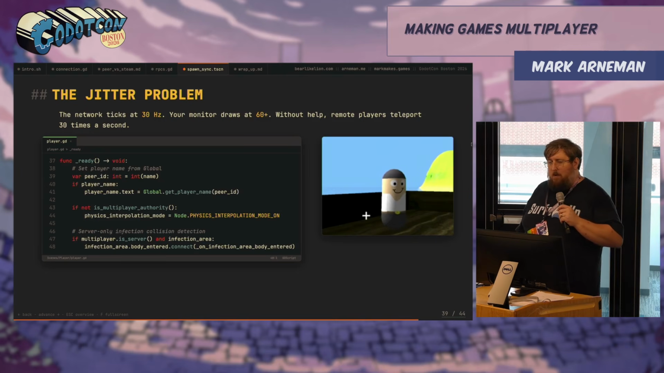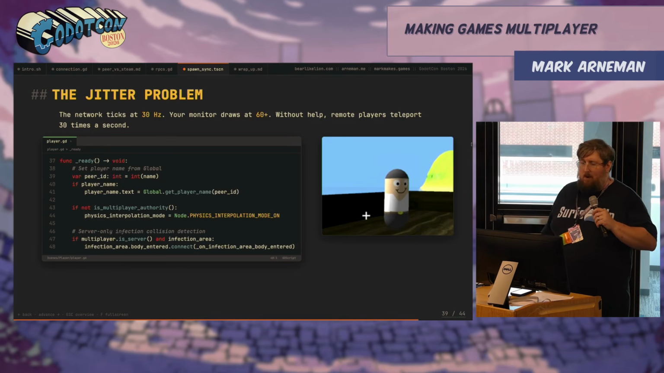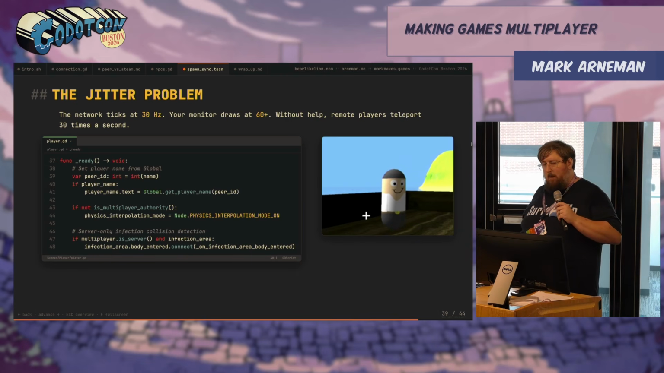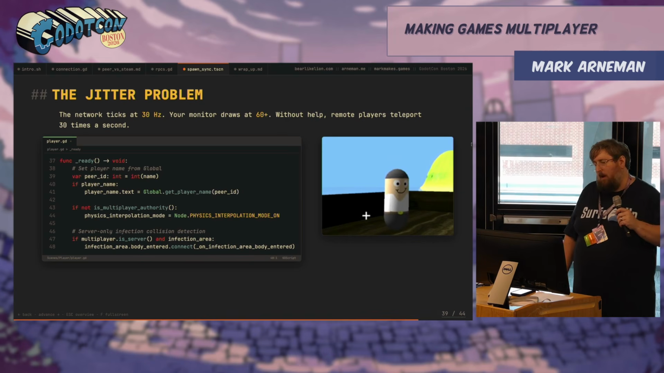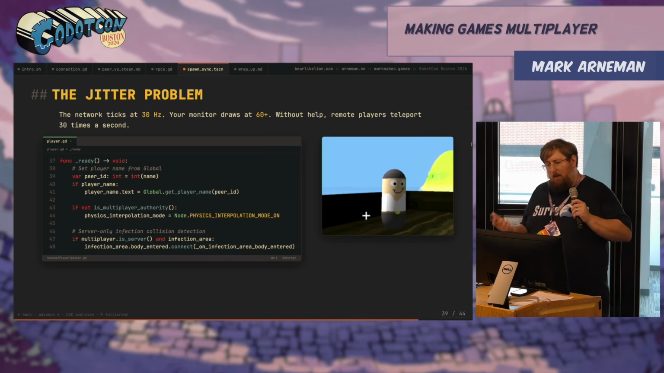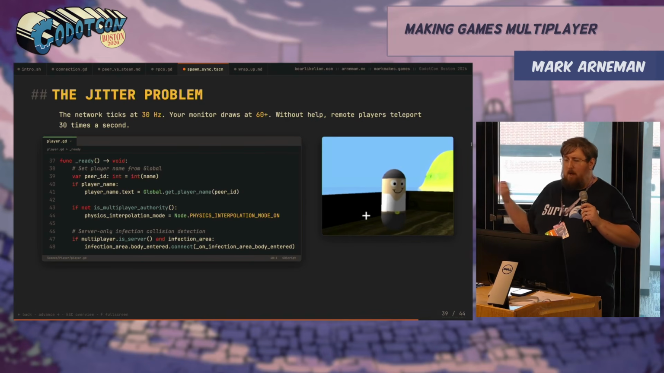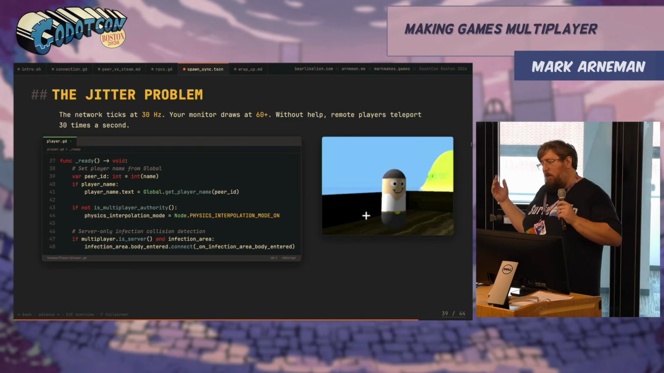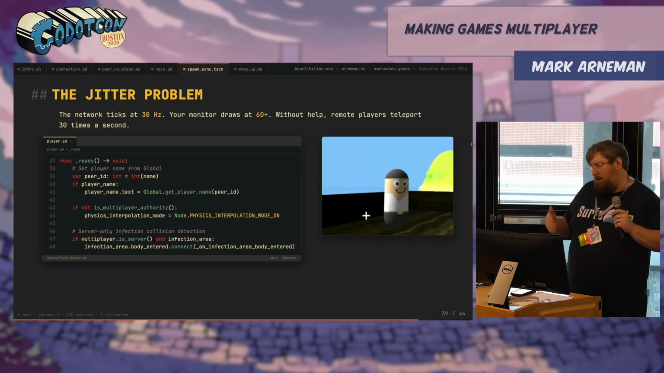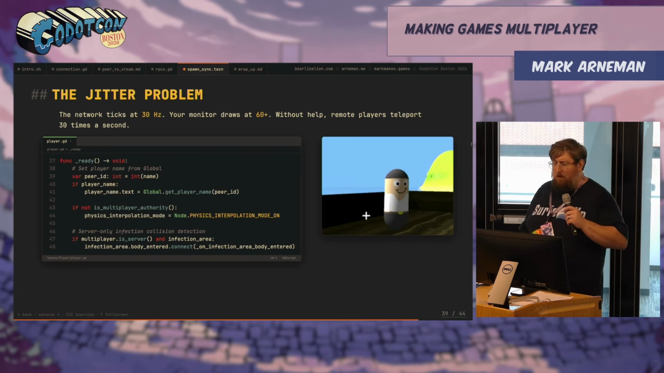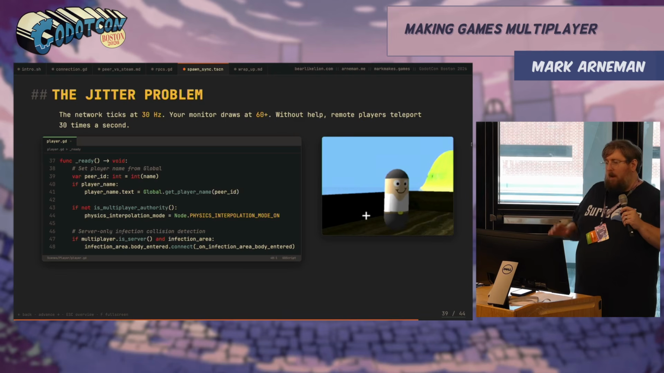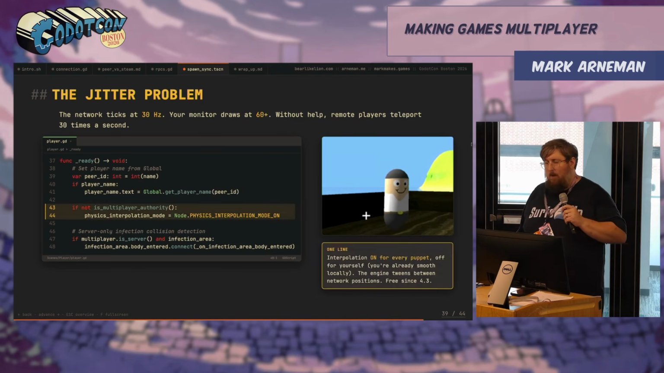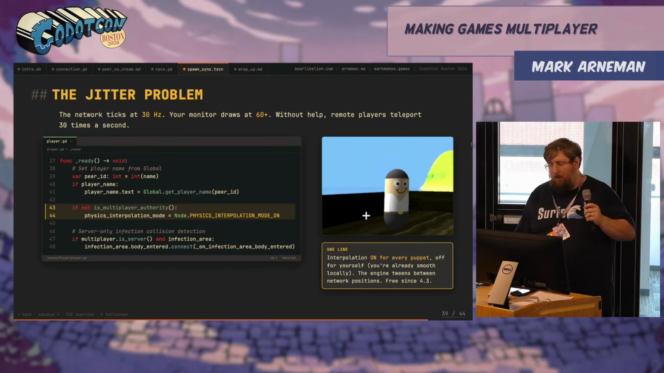But we often have the jitter problem. Godot's network tick is hard-coded to 30 hertz, but your monitor will draw at about 60. Without help, remote players will teleport and kind of stutter. There's a really quick way to hack around this. If I'm not the owner, I just enable physics interpolation, and all of my movement is on the physics engine. There's plenty of other ways, from lerping to interpolation to extrapolation to Catmull-Rom sort of algorithms. There's 100 ways to fix this problem. This is kind of the cheapest one I found. You can go to the next slide.